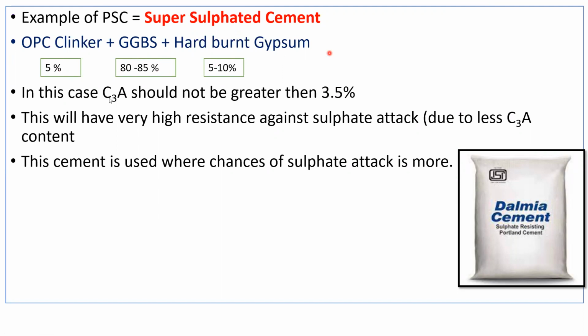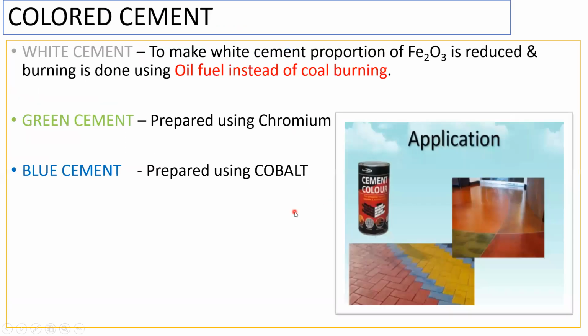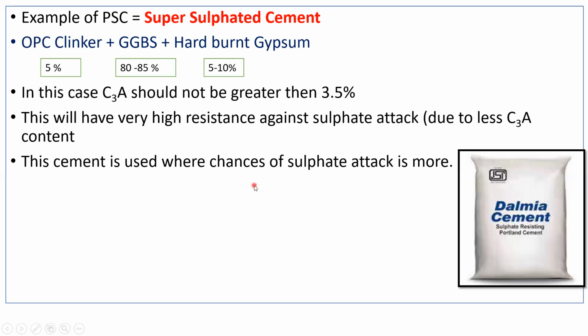In this case, the tricalcium aluminate should not be greater than 3.5%. The tricalcium aluminate in this case should not be more than 3.5%. So this will have a very high resistance against sulfate attack due to the small amount of tricalcium aluminate. This cement is used where the chances of sulfate attack are more, especially in underground works and all. In underground works, where the chances of sulfate attack are more, there we make use of this super sulfated cement. You can see it here, sulfate resisting Portland cement.